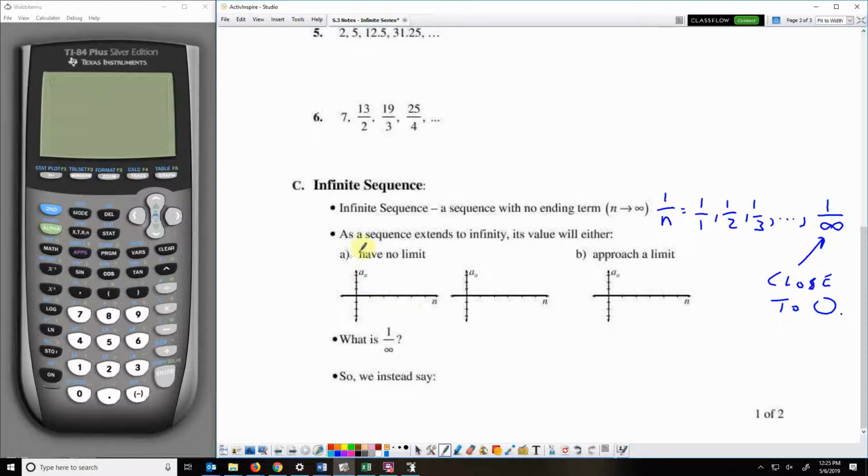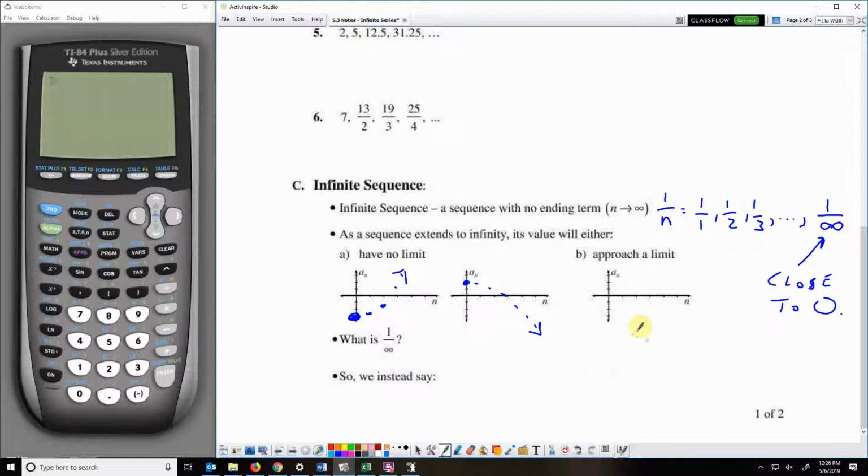So for a sequence, as it extends to infinity, where n is infinity, its value will either have no limit. Maybe the first term starts right here, and the next term is here, and the next term is here, and it keeps going this way, and the values become infinitely large. It could also start anywhere. We'd say it starts here, and the values are going this way, to where as the term value approaches infinity, it just keeps getting lower and lower as a negative, so that term value becomes infinitely small.